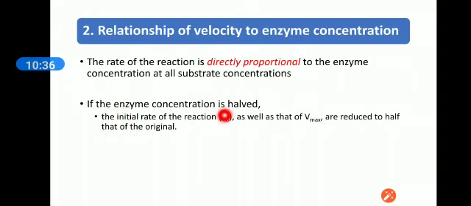If the enzyme concentration is half, then the initial rate of reaction as well as that of Vmax are reduced to half of their original value. This is very simple, because these are directly proportional to the enzyme concentration at all substrate concentrations.